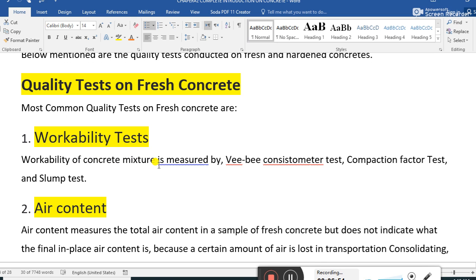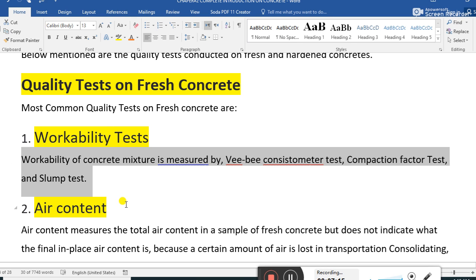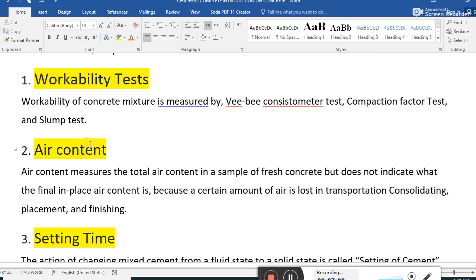Workability of the concrete mixture is measured by the VB consistometer, which is the apparatus name, by the compaction factor test, and by the slump test. Guys, this is very important. These three tests are performed on fresh concrete.